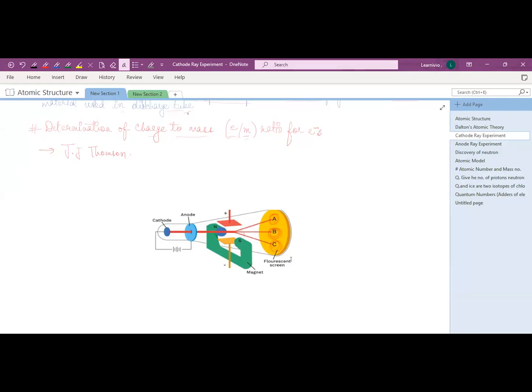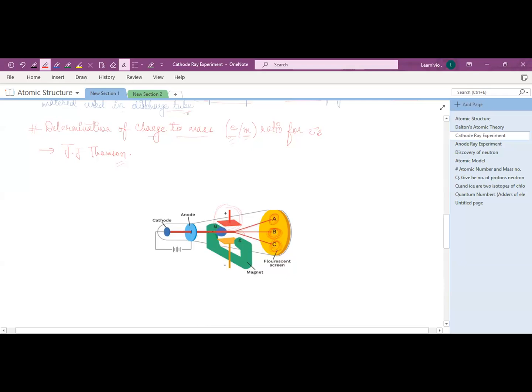So with the help of variation, J.J. Thomson performed the experiment. By the variation of electrical and magnetic field, he determined the charge to mass ratio. What is charge to mass ratio? E upon m ratio. Because we know that in the absence of electrical and magnetic field, cathode ray travels in a straight line. But somehow, by doing some variation in the electrical or magnetic field strength, he managed